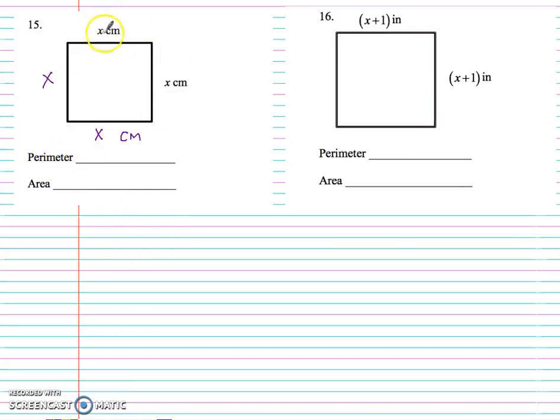So I'm going to add these all up. x plus x plus x plus x. So I have 1, 2, 3, 4 x's. So my perimeter is 4x. And if I wanted to include my units, I would say centimeters.